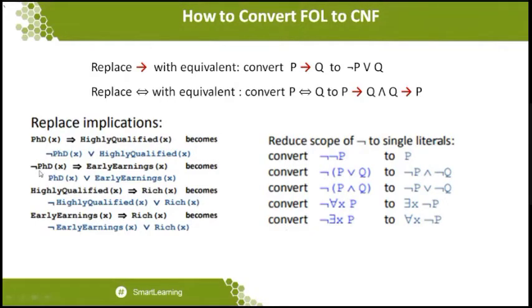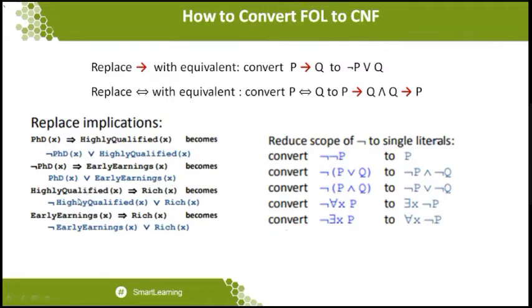Suppose the statement is given like this: not of PhD of X implies early earning of X. When this particular statement is available, how do we convert it? We want to apply the not, but the not is already applied, so the not and not will cancel out by substitution. At that moment we will get only PhD of X or early earning of X. So this is the statement that you can write.